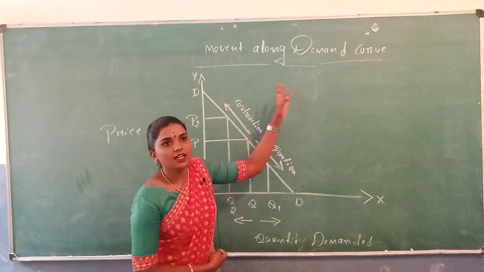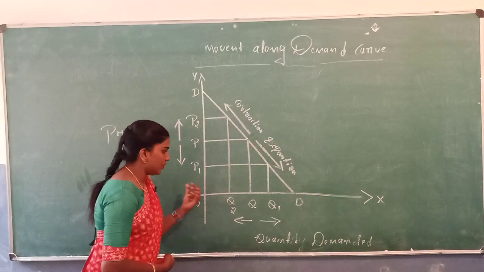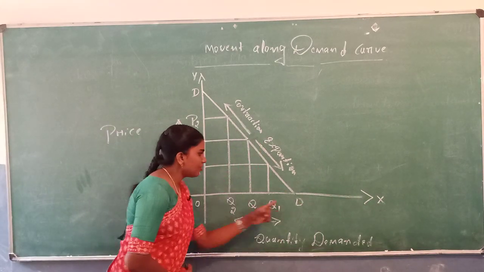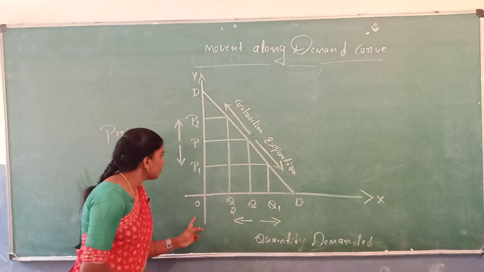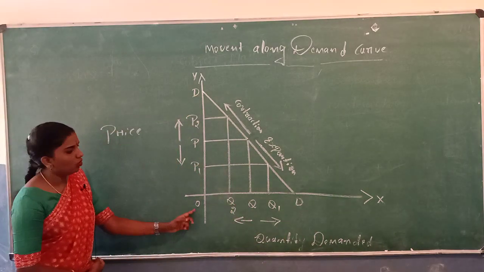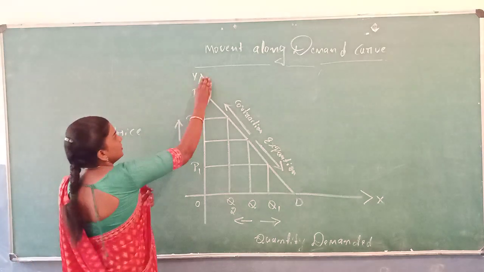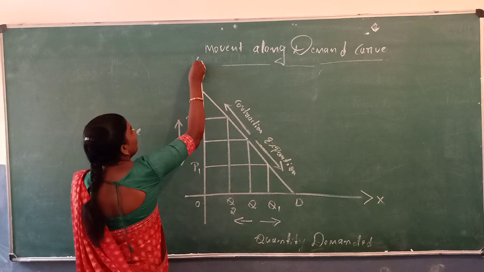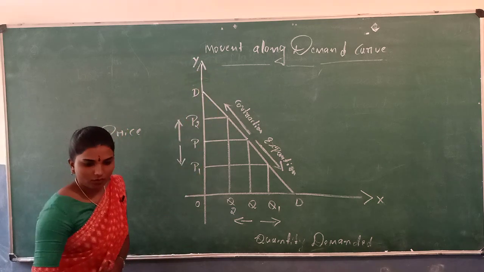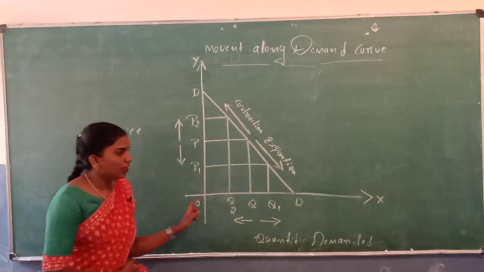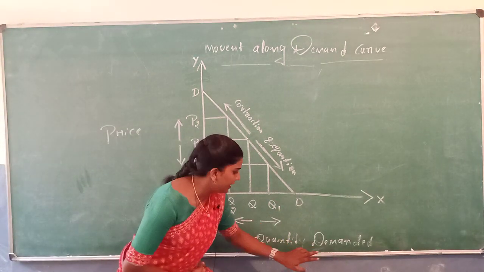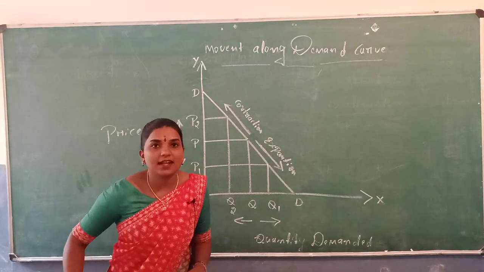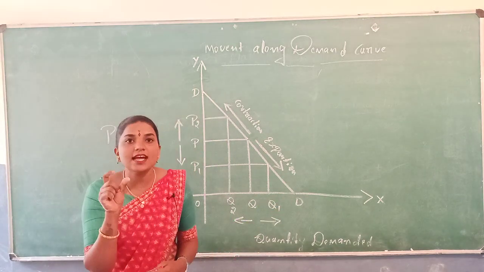Movement along demand curve explained with the help of a simple diagram. In the above diagram, OX axis is measured in quantity demanded and OY axis is measured in price. D represents the demand curve.